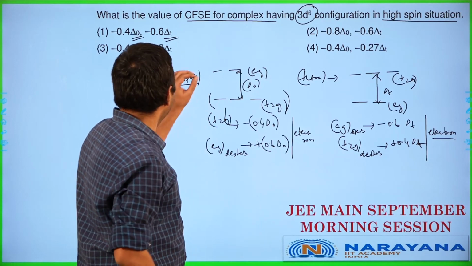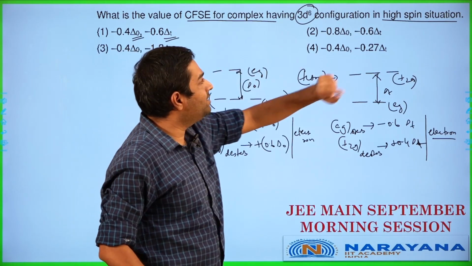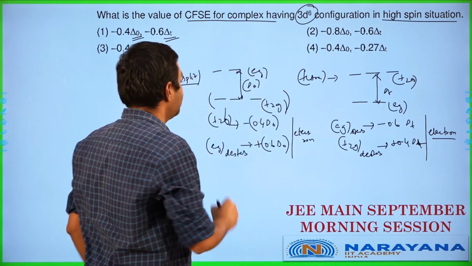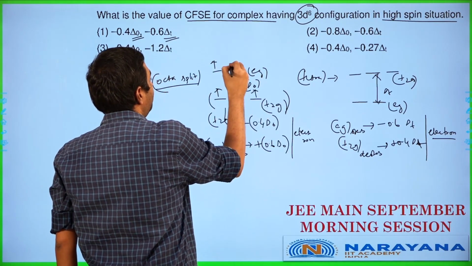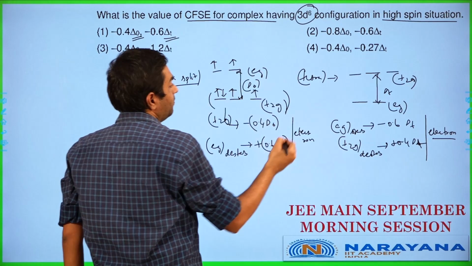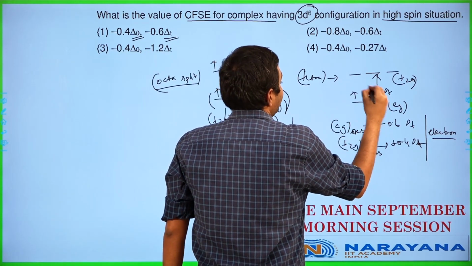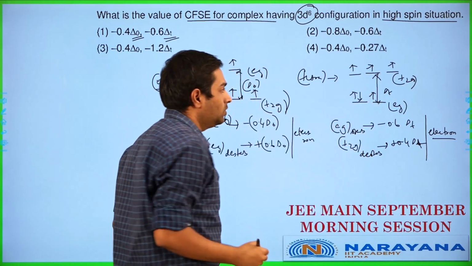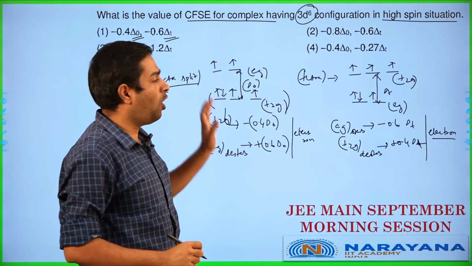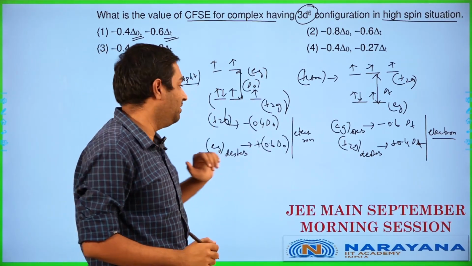Now let's talk about the number of electrons to be filled up here. It is a D6 high spin situation. First electron, second electron, third electron, fourth, fifth, sixth. So these are your individual configurations. All we have to do now is add up and get the answer.